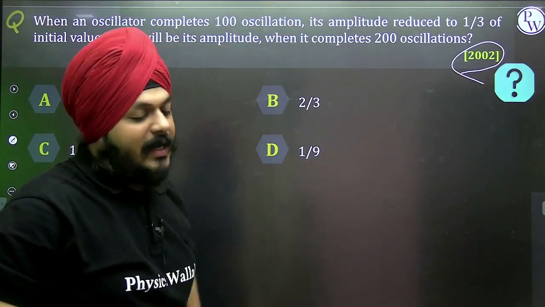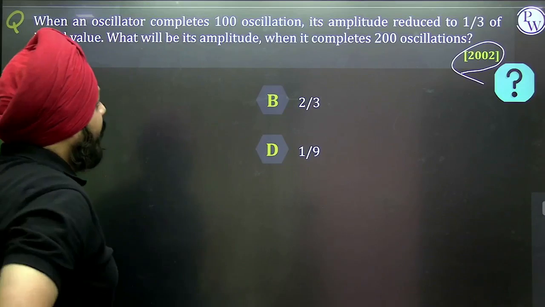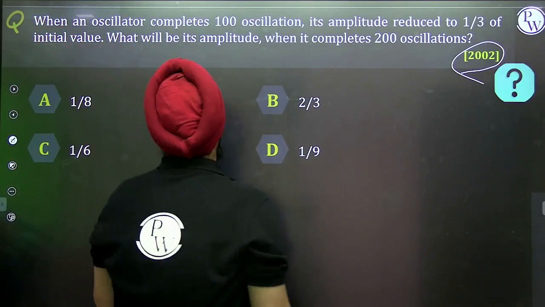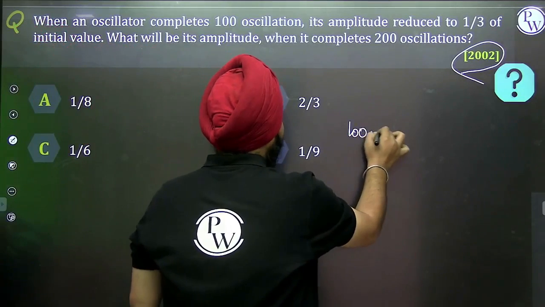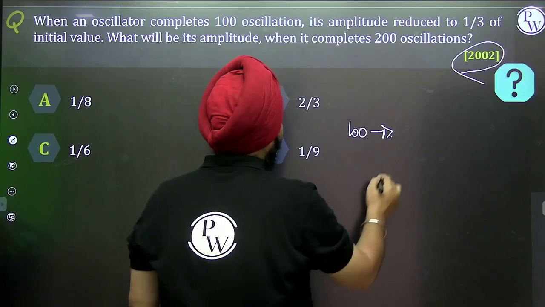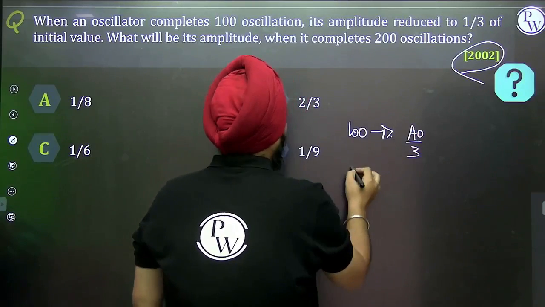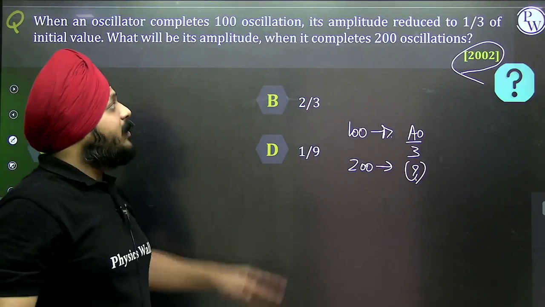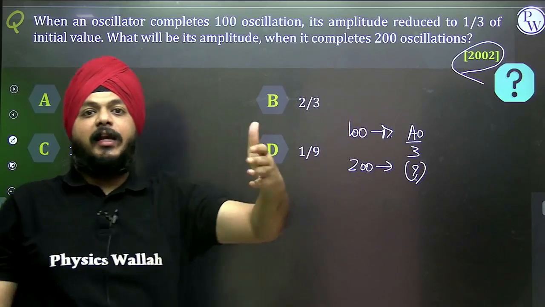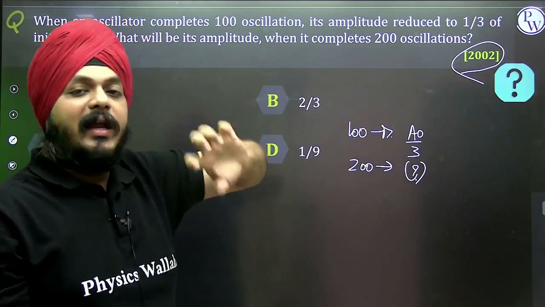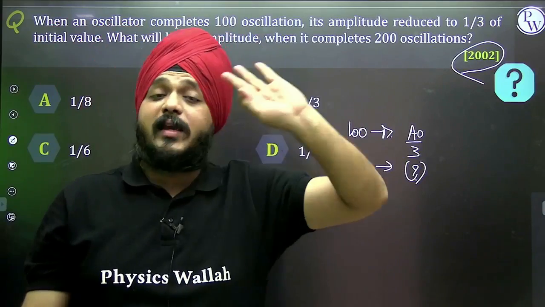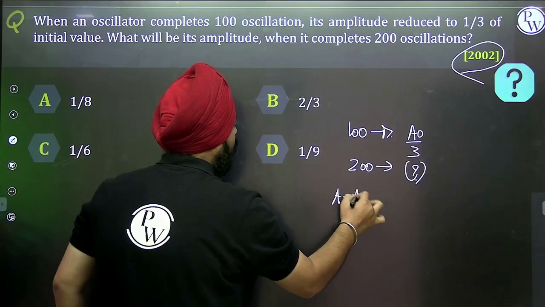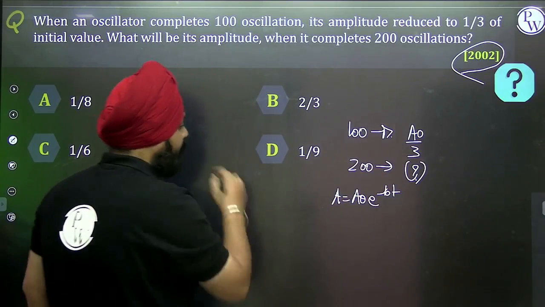Okay, when an oscillator completes 100 oscillations, its amplitude reduces to 1/3 of the initial value. On completing 200 oscillations, what will be its new amplitude? Now see here, the amplitude is getting reduced. It means by seeing the question, we are easily able to understand this is a case of damped oscillations, and we need to apply this equation: A is equal to A0 e raised to minus bt.